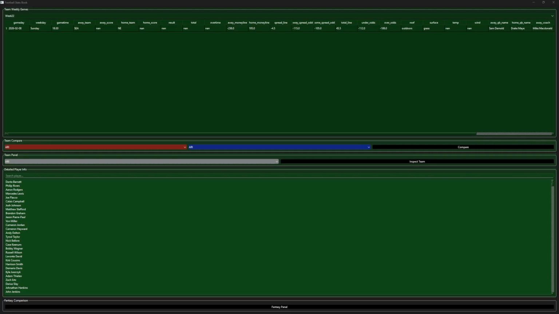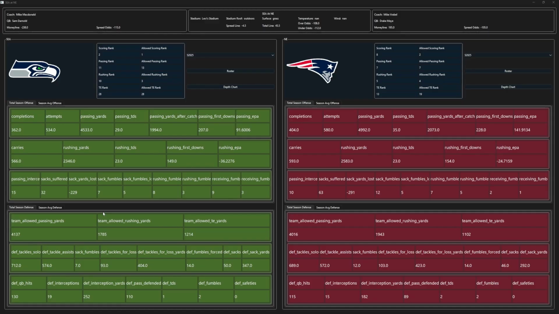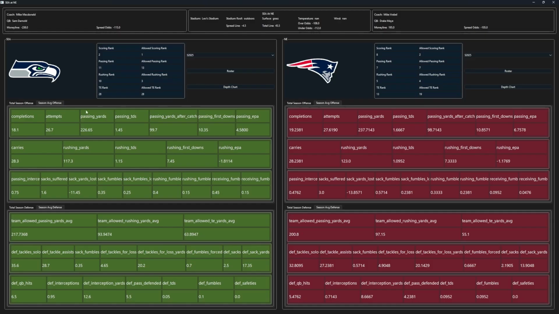But otherwise, let's get into the Super Bowl game data. So starting off with the team data, you have their totals down here for both offense and defense. And just going through the game stats, you have Seattle favored on the money line with a spread of 4.5 and a total line of 45.5. Now moving over to those seasonal averages if you need them. These correlate to these rankings here.